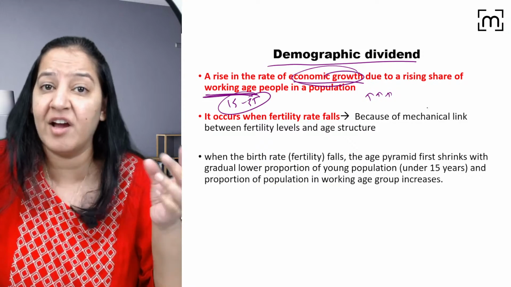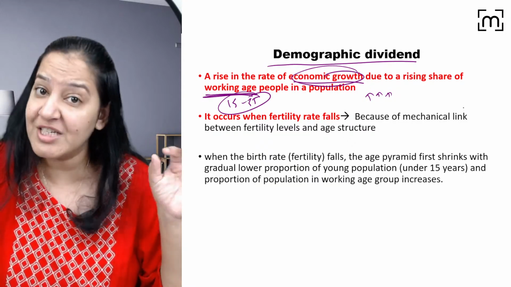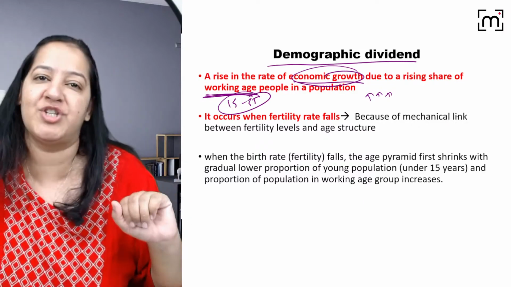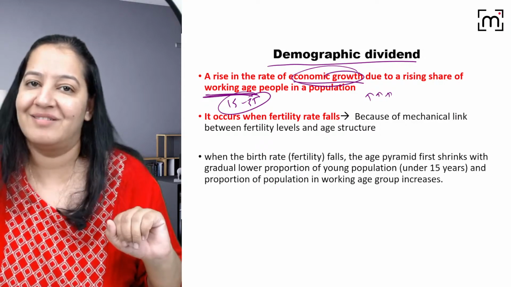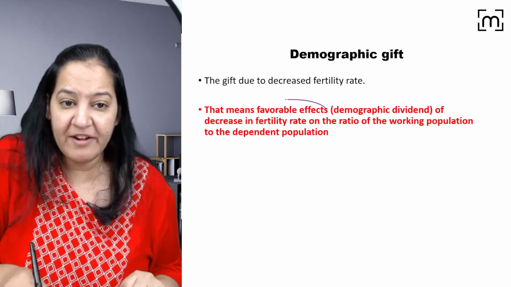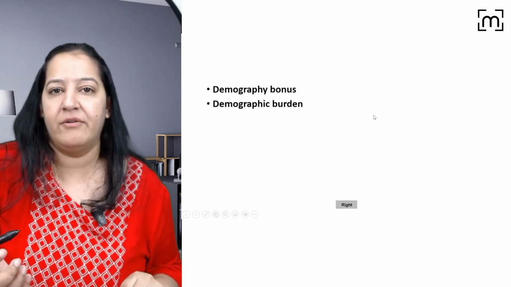So we are seeing that India's golden period is going on now, the golden years. Because the working population is maximum, it will be till 2050. After 2050, the dependent population will come back. It cannot be forever. You got my point? So that is known as demographic dividend. Because of its favorable effects, it is known as demographic gift, right?